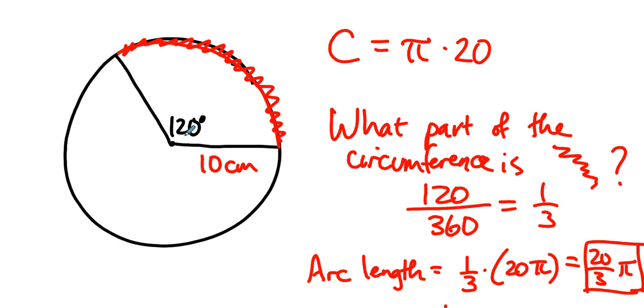Nothing special about 120. If this angle is some other number, we just stick that other number here. The fraction reduces and we multiply by the circumference. There's nothing fancy here. Not at all. Because linear measures are proportional, we can use proportional reasoning to figure out any arc length on a circle if we know what the central angle is.